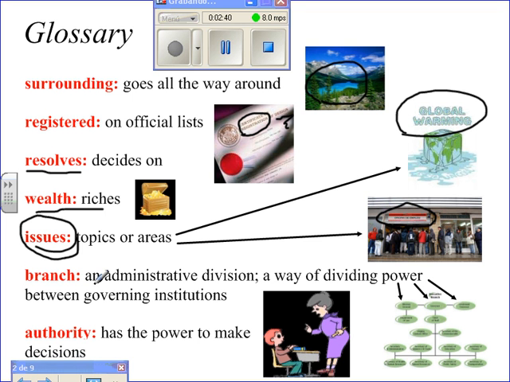A branch is an administrative division, which is a fancy way of saying that you divide power between different governing institutions. So all these circles here are branches of one organization that does the same thing. These are different areas. So for example, if there's a class president, then he might have a helper that deals with passing out supplies.